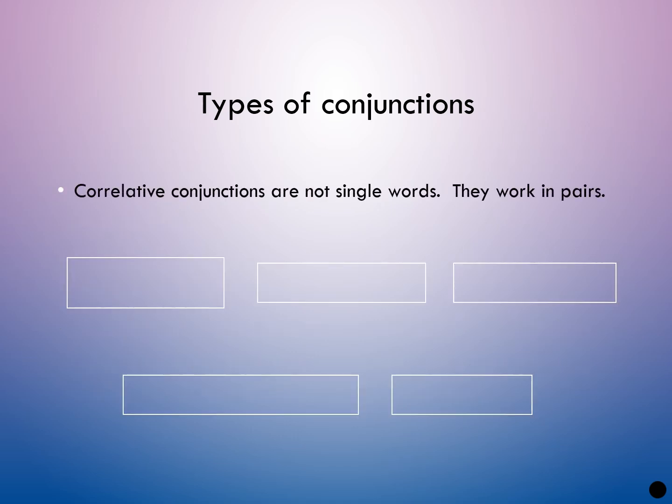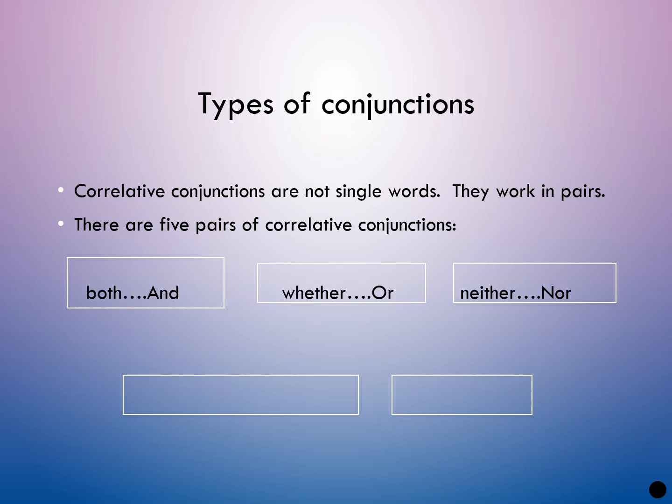As you know, we are learning conjunctions. So correlative conjunctions are not single words. They work in pairs. There are 5 pairs of correlative conjunctions. Number one, both and, whether or, neither nor, not only but also, either or.